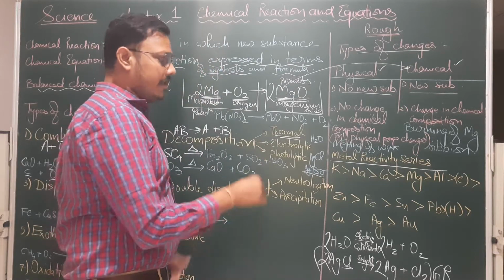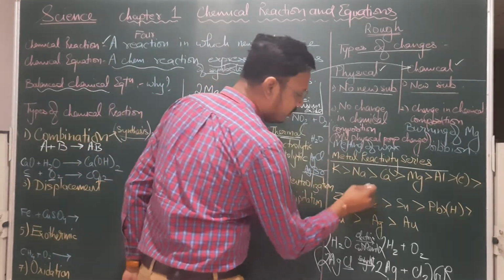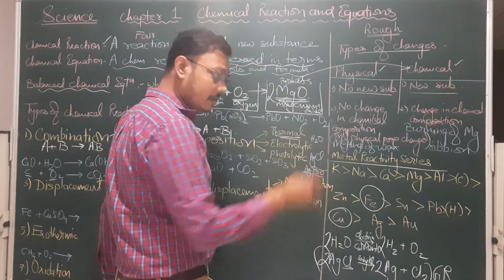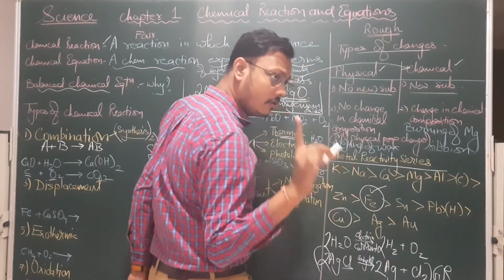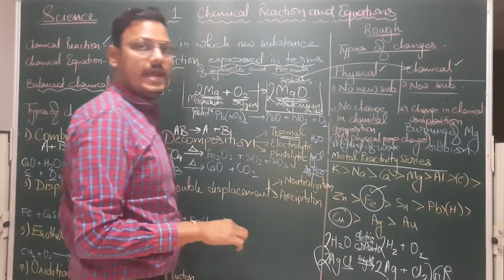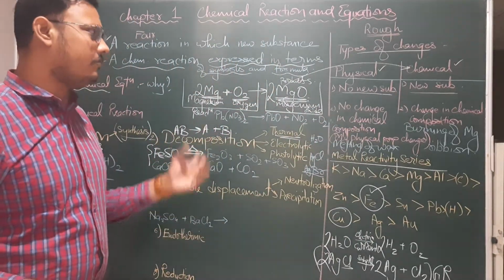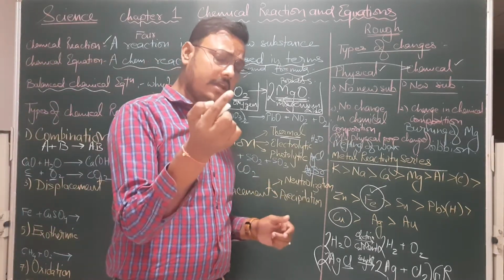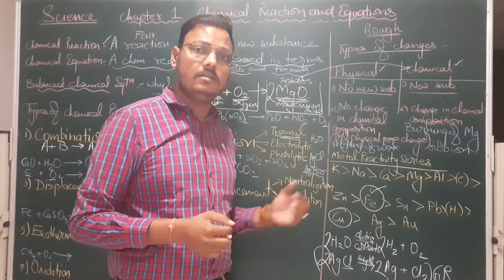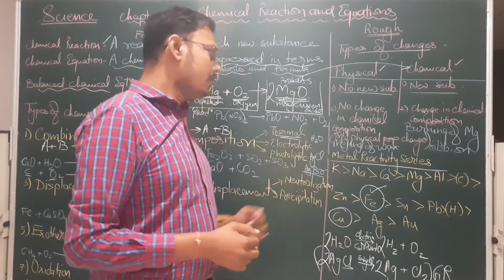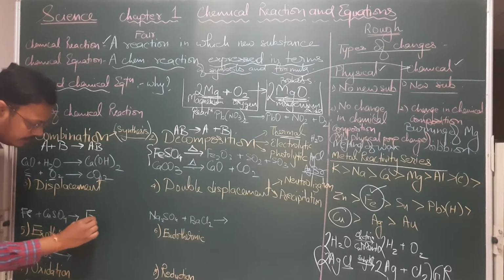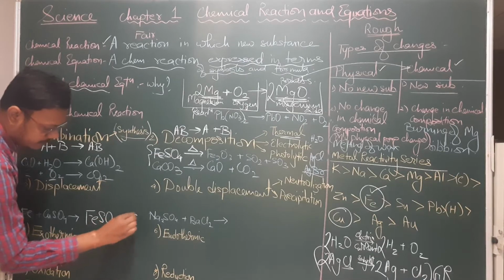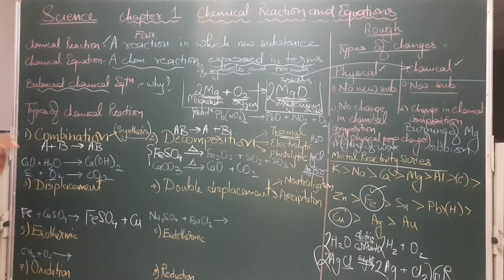Now, which is more reactive? Let us take one example out of iron and copper. Of course, we see that iron comes before copper. So iron is more reactive than copper. If we do a reaction in which we take an iron nail and put it into copper sulfate solution, what will happen? Let us see that. So iron nail is placed in copper sulfate. That will result in the formation of ferrous sulfate and copper will get separated. Now we need to know the color.